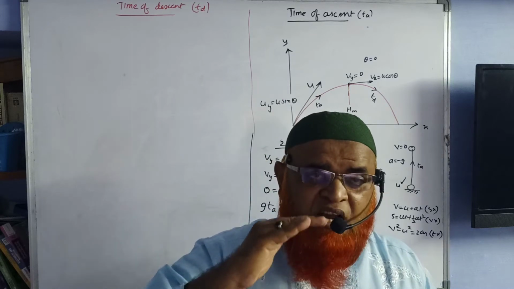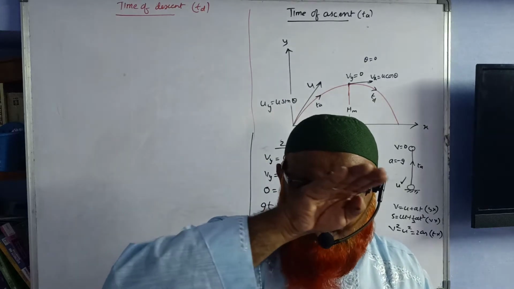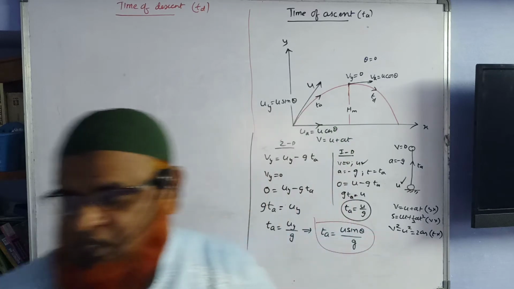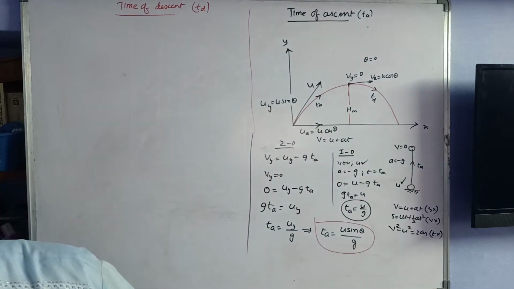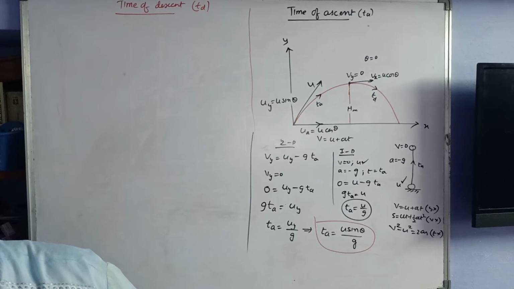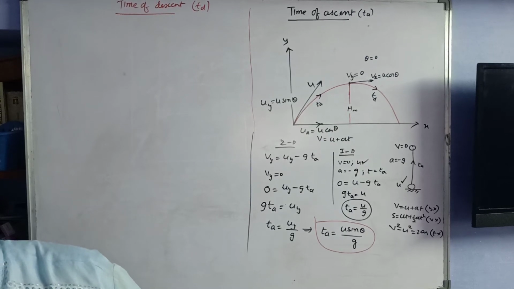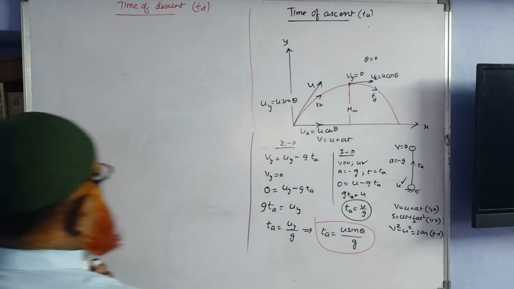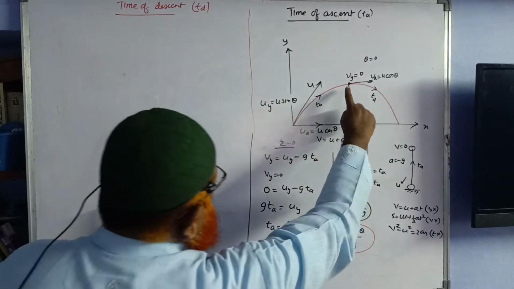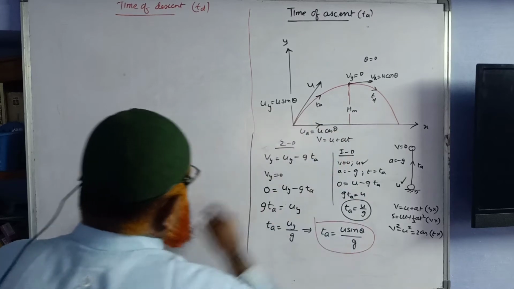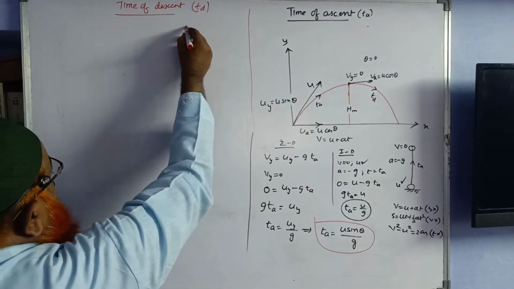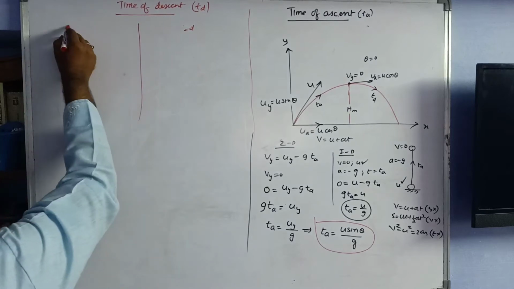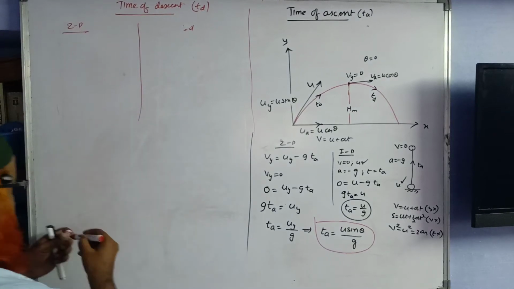In the oblique projectile, from maximum height, how much time will it take to reach the ground? Okay, so let us see what is going to happen here. Now, this time we got, and the time of descent you have to find out. First let us discuss what happens in one dimension, and let us see what happens in two dimensions also simultaneously.